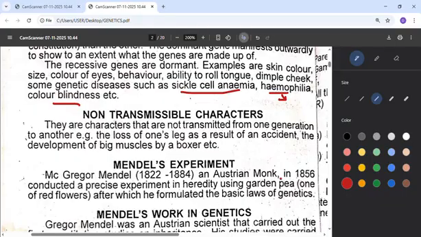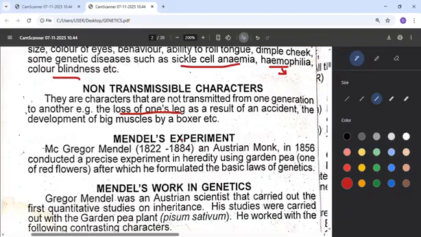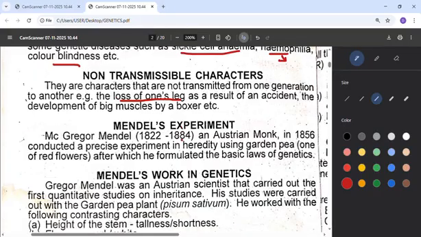Those that are not transmissible, that means they cannot be inherited from one's parent, have to do with the environment. For example, if someone loses a leg in an accident, by the time that person gives birth, it does not mean the child will not have a leg. So all these are non-transmissible.